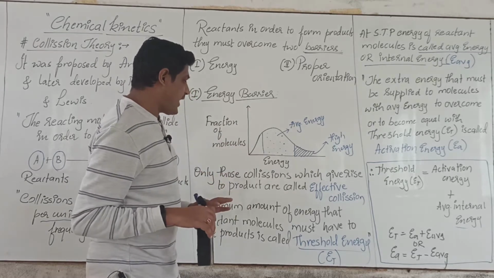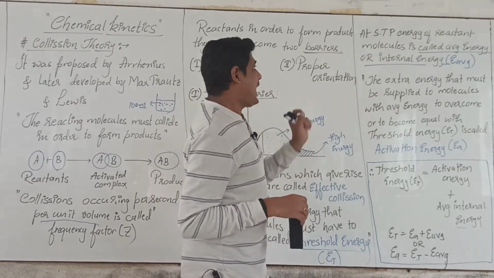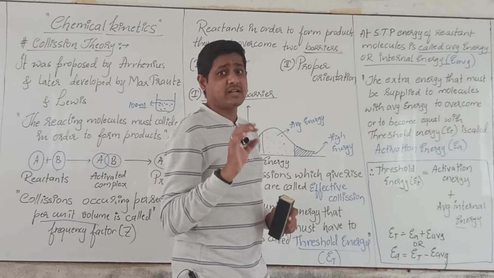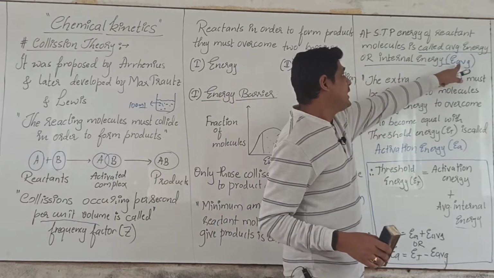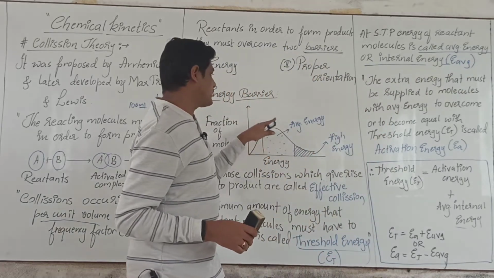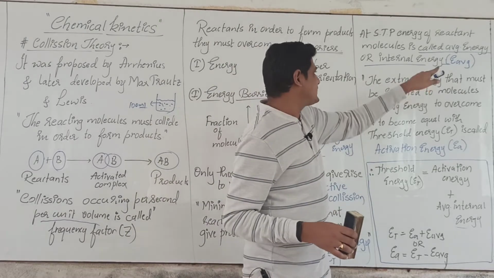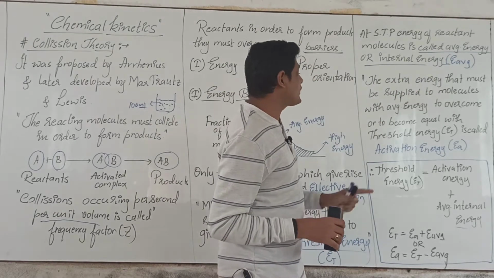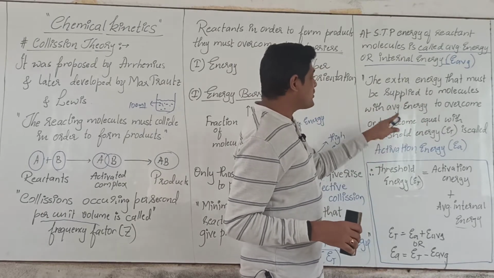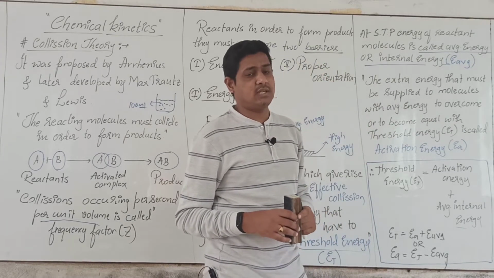Now, at STP, meaning standard temperature and pressure, the energy of reactant molecules is called the average energy or average internal energy. We represent it by E avg. Most of the molecules have average energy. The extra energy that must be supplied to the molecules with average internal energy to become equal to the threshold energy is called activation energy.